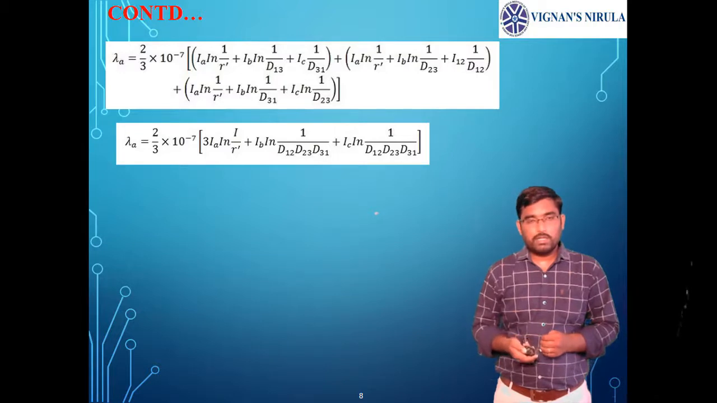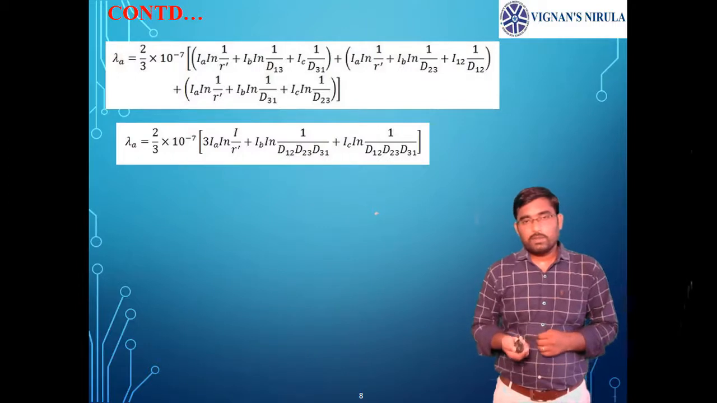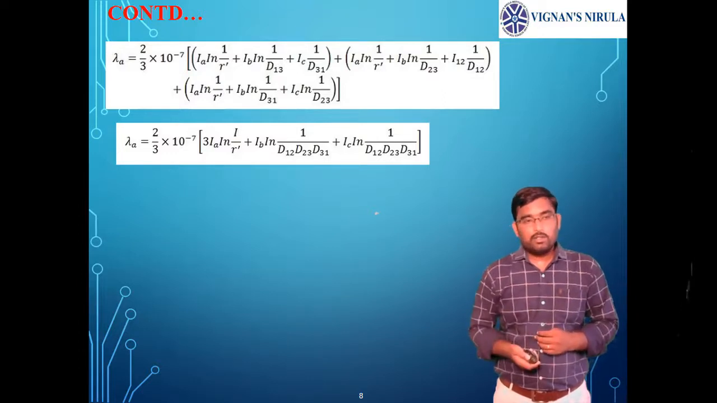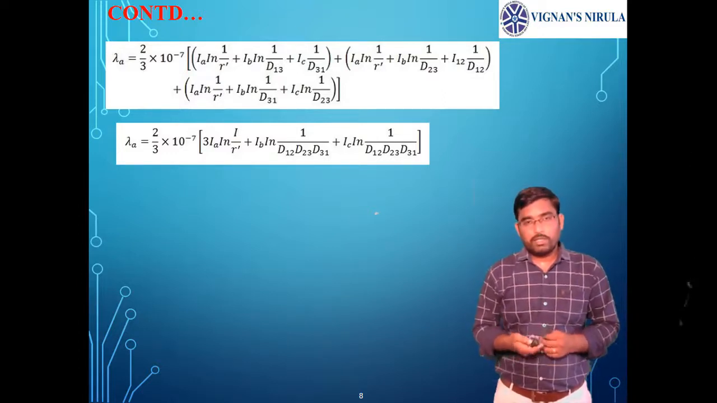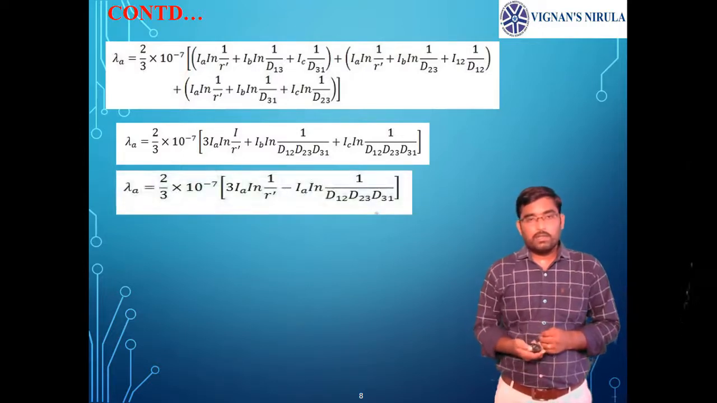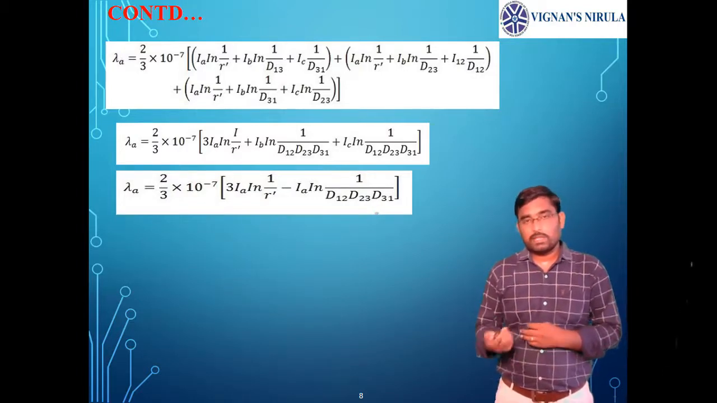It becomes 3 Ia ln of 1 by r dash plus Ib into ln of 1 by d12, d23, d31. So if you have ln of A plus ln of B plus ln of C, we can write it as ln of ABC. So by applying that mathematical rule here, it becomes ln of 1 by d12, d23, d31. Similarly, you will be getting Ic into ln of 1 by d12, d23, d31. Again here, if you apply the balanced condition, we know that Ia plus Ib plus Ic equals 0, then it becomes Ib plus Ic equals minus Ia.